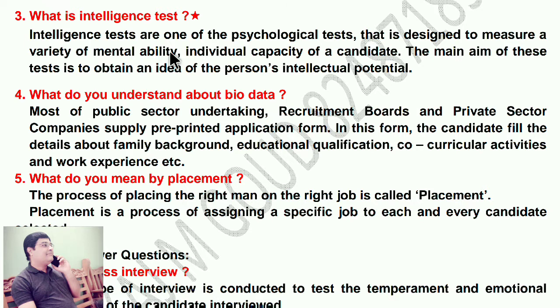What is intelligence test? Intelligence tests are one of the psychological tests that is designed to measure a variety of mental abilities, the individual capacity of a candidate. The main aim of this test is to obtain an idea of the person's intellectual potential. So they conduct intelligence tests to know the individual mental ability and capacity of the candidate.